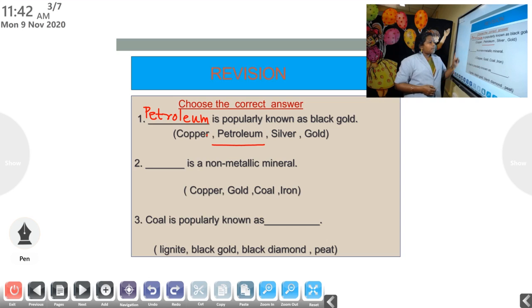Now second one, dash is a non-metallic mineral. So in this lesson, we studied that there are metallic and non-metallic minerals. Here, the options given are copper, gold, coal and iron. We know that copper is a metal, gold is a metal, iron is also a metal. The non-metallic mineral is coal.